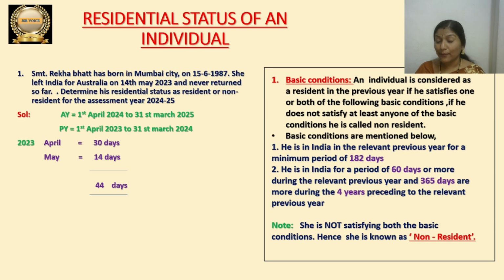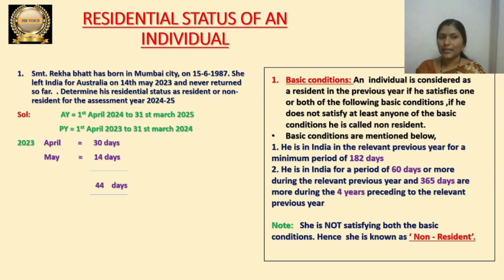April 1st 2023 is the starting date of the previous year, and it is going to end on 31st March 2024. This is our previous year period. So during this period, how many days she stayed in India? That is very, very important.